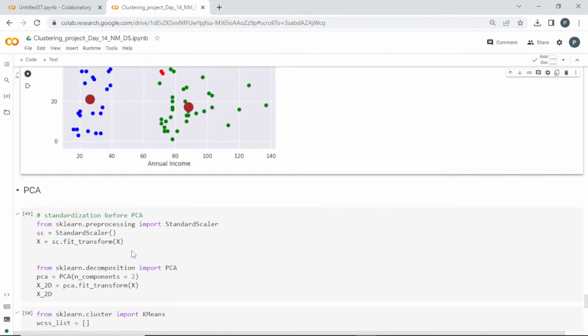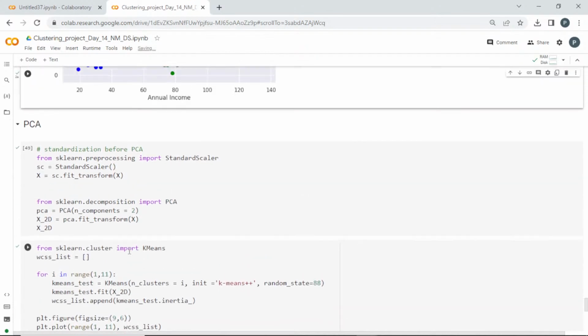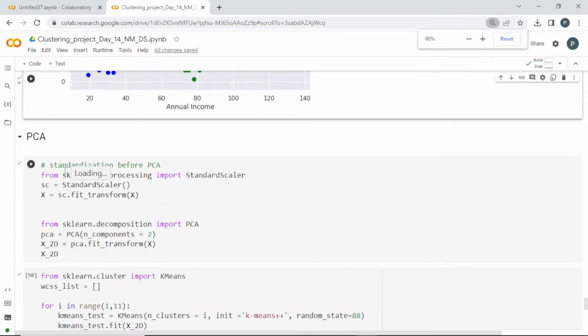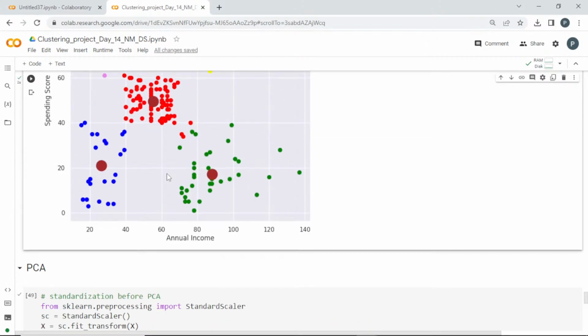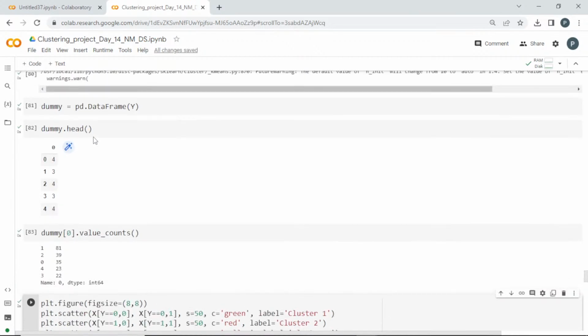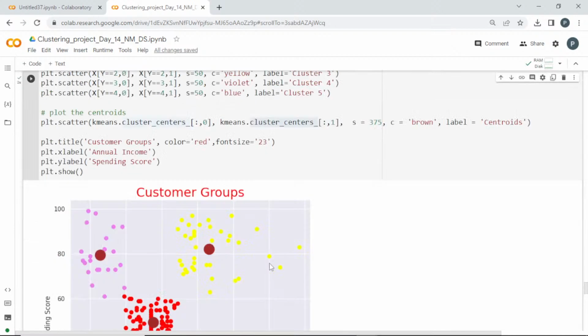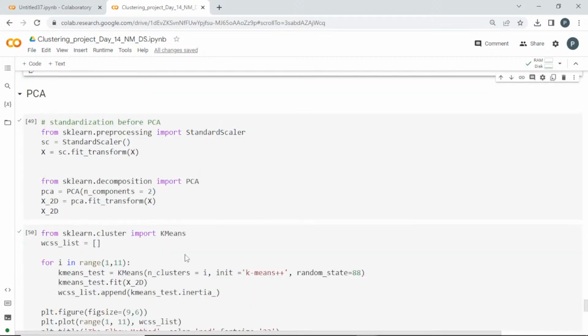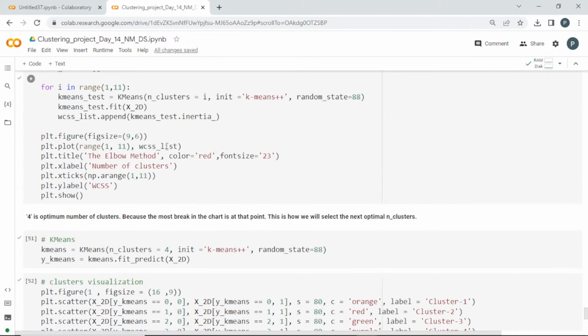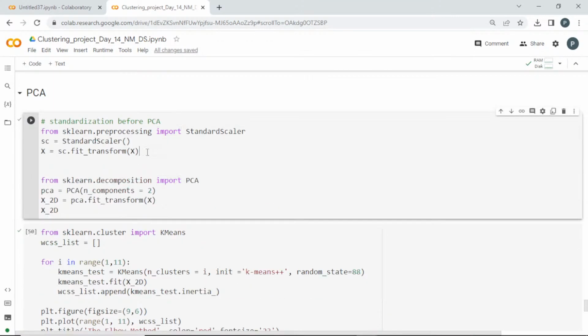Now we are going to perform PCA. Because in those 4 columns we actually took 2 columns alone, 2 features, and we have done this. But whether it is important or not, I can use this PCA to extract the values from all those 4 and take the important ones based on the eigenvalues. So what I'm going to do is fit and transform, and first scale them. Once I scale it, I'm going to use this one.